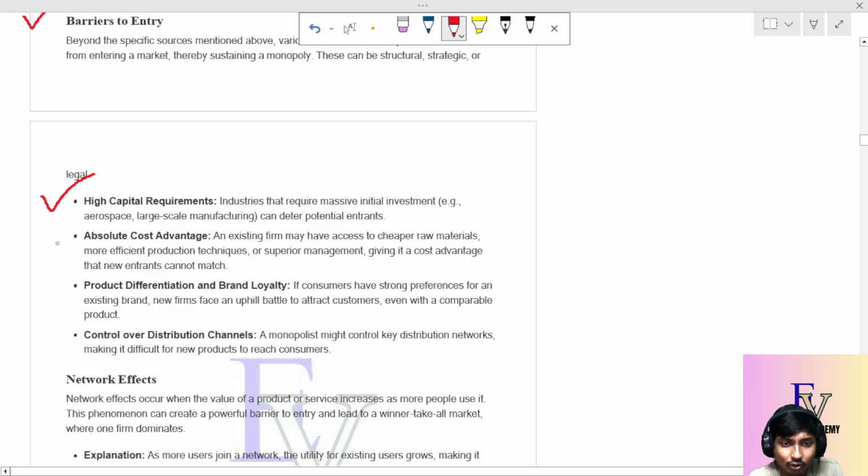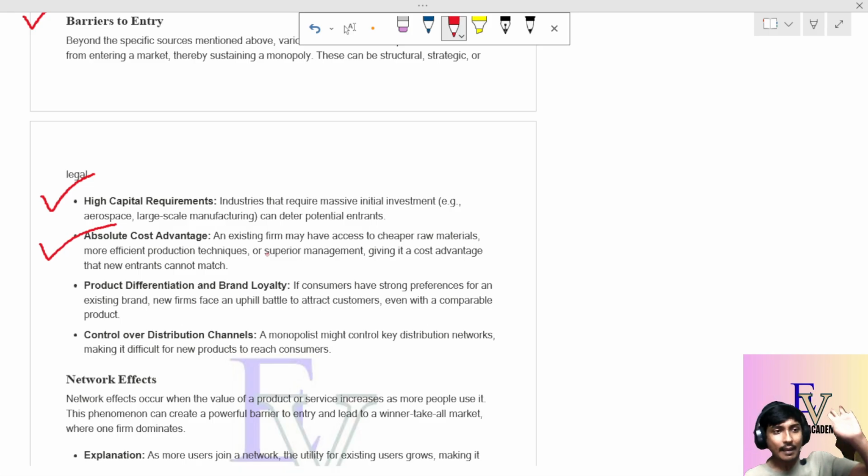Okay. Absolute cost advantage. Absolute cost advantage means you are producing something, I am also producing the same thing, but due to some technological constraint or other things, I have an absolute cost advantage. I can produce the same thing at a cheaper price because I get the raw materials at a cheaper price. What I told you about De Beers diamonds: De Beers has critical control over the diamond mines, a huge control over the diamond mines over the years.